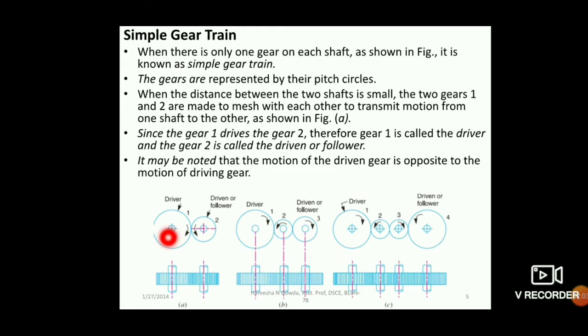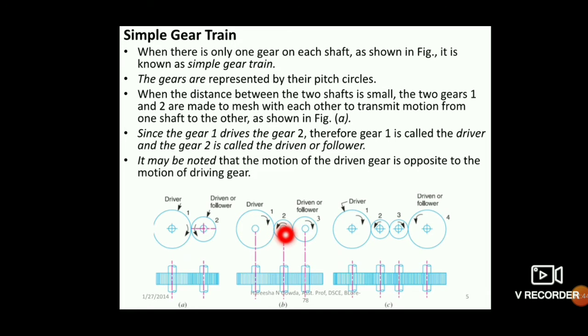That gear is called the driver gear, and due to that power it will rotate the other gear which is called the driven. So driver gear will be there and driven gear will be there. So when these two gears mesh externally, you can see how it is meshing. If driver gear is rotating in clockwise direction, this driven gear will be rotating in the anti-clockwise direction. So always in external gearing system, the direction of rotation of driver and driven will be in opposite direction.